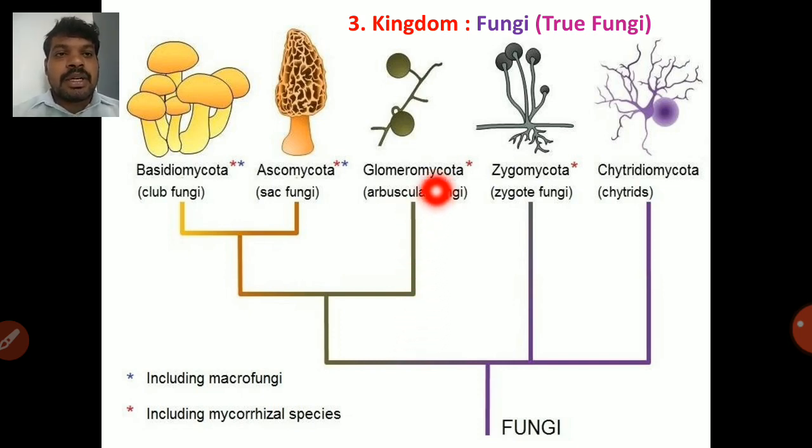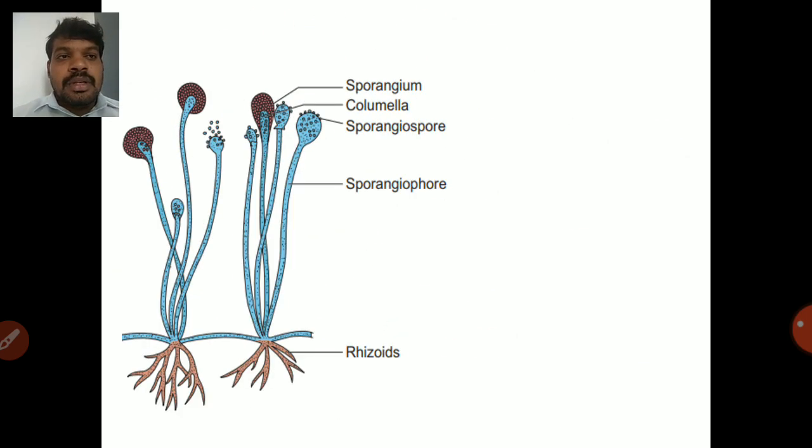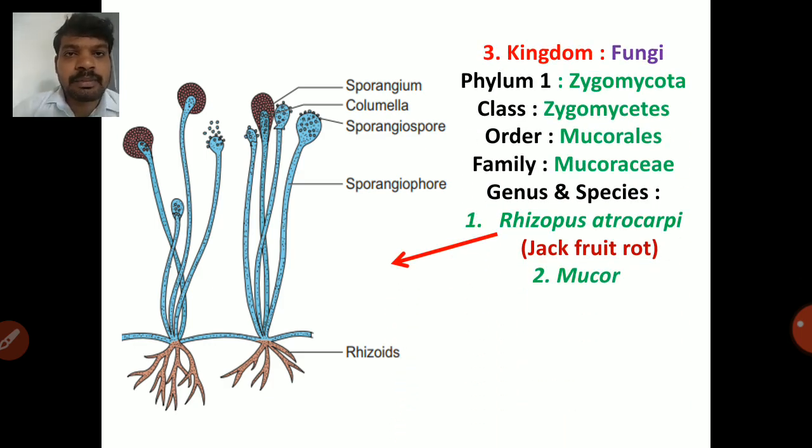So mycorrhiza means it has a synergistic or symbiotic relationship with the root. Mycorrhiza: myco means fungi and rhiza means root. So the root and fungus live together. If you look at where it occurs, Zygomycota, Glomeromycota, Ascomycota and Basidiomycota have these. So first of all, your first phylum. Third kingdom fungi, and first phylum is Zygomycota. Class is Zygomycetes, order is Mucorales, family is Mucoraceae, genus and species is Rhizopus artocarpi, which causes jackfruit rot.